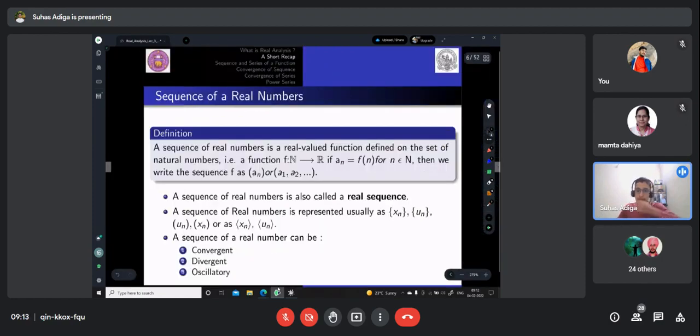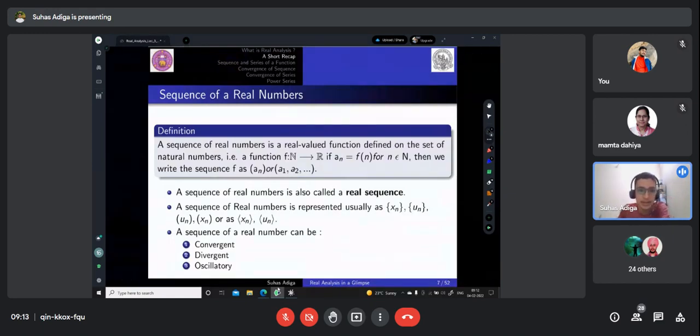Preetpal has already introduced you to sequences of real numbers. Let me just go through it quickly. A sequence of real numbers is a real valued function defined on the set of natural numbers, that is, f maps from N to R. If there is some term an which is a function f of n, for all n belonging to N, then we write the sequence as f equal to an, or a1, a2, a3 in a closed bracket.